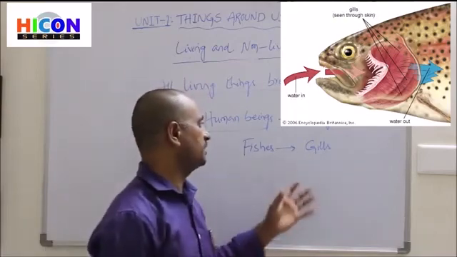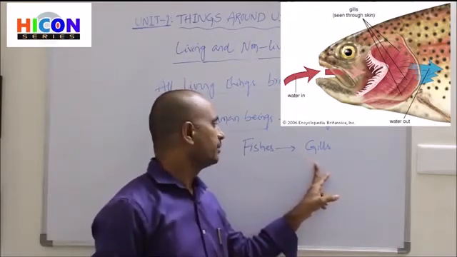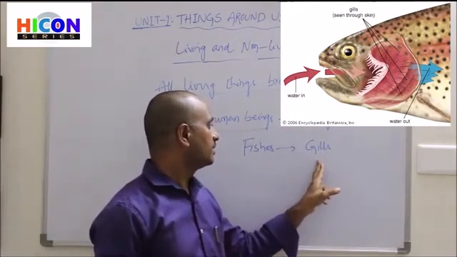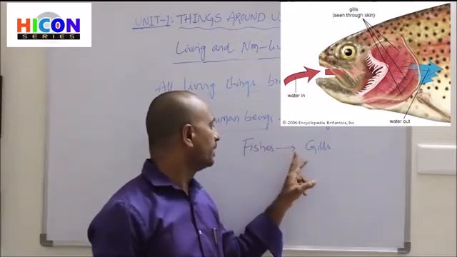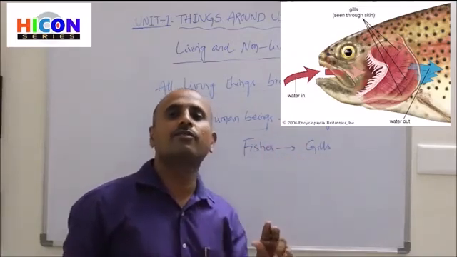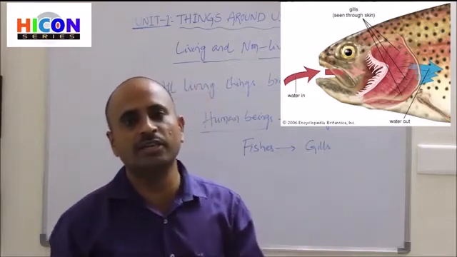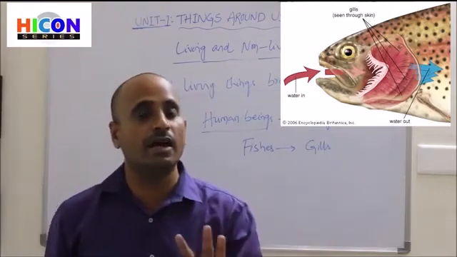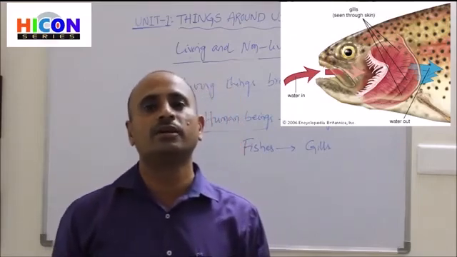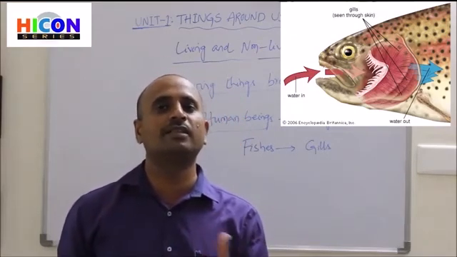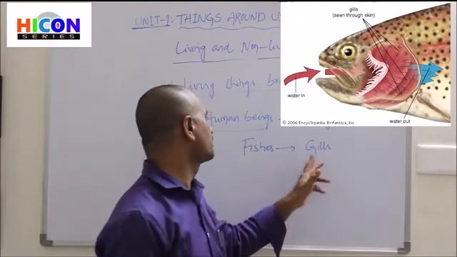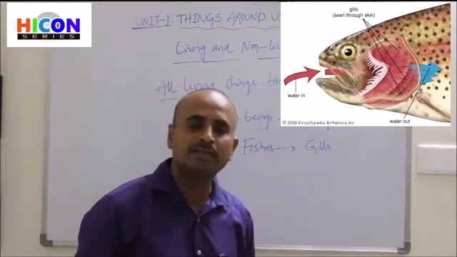Gills are the special arrangement in fishes to breathe oxygen present in the water. The gills allow only oxygen into their bodies but not the water. So with the help of gills, fishes breathe oxygen.